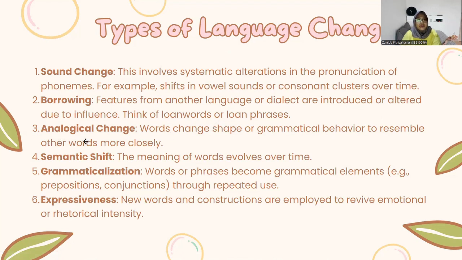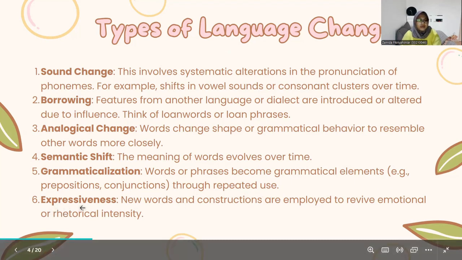The third is analogical change. Words change shape or grammatical behavior to resemble other words more closely. Fourth is semantic shift. The meaning of words evolves over time. Fifth is grammaticalization. Words or phrases become grammatical elements, for example, prepositions and conjunctions, through repeated use. And the last is expressiveness. New words or constructions are employed to achieve emotional or rhetorical intensity.